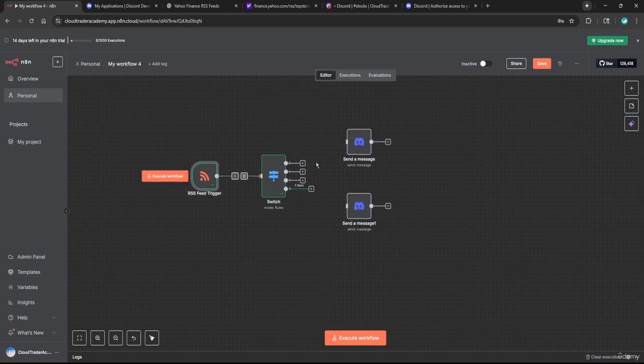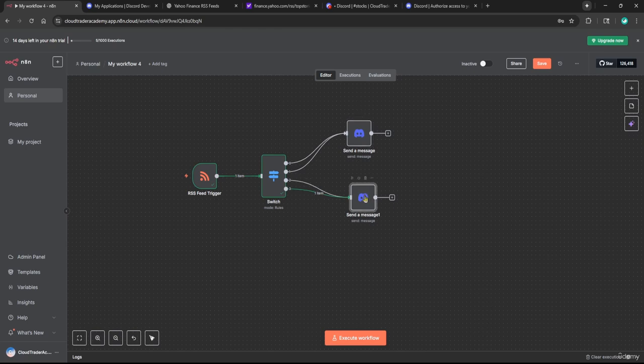So if you remember, the top routing case was for if the title contained the word Microsoft. The second was if the title contained the word SPY. So I'm going to also send that here. Or if the routing contained NVIDIA, I'll send that down here. And then AI could also be related. Now, something I also want to do here is I want to also send this routing rule where, if the title contains SPY, I also want to send it down here because it's also relevant. So if you're familiar with stock trading at all, it is relevant to know how SPY is performing because that also will help you gauge how well these other stocks might be performing.